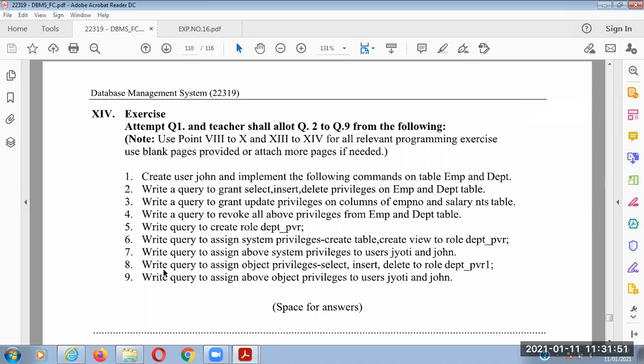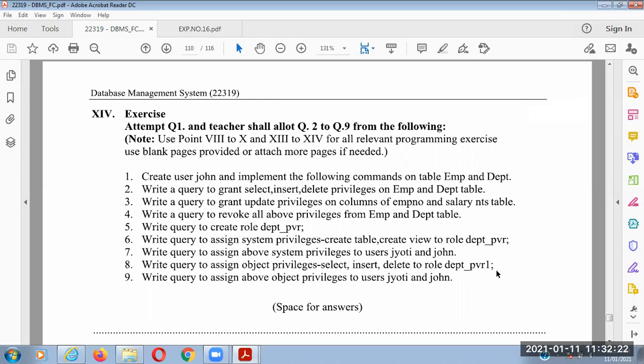Okay. Then the last, eighth one: write a query to assign object privileges, that is select, insert, delete, to the role DEPT_PVR1. Okay. First you can create a role. Create role DEPT_PVR1, because PVR1 is a new role. So PVR1 role is created.